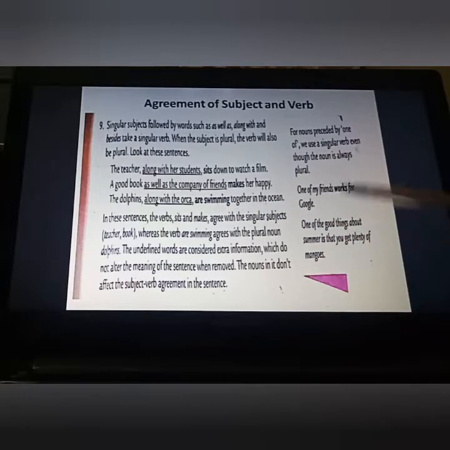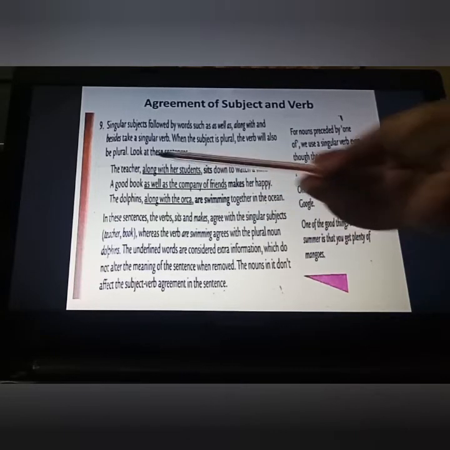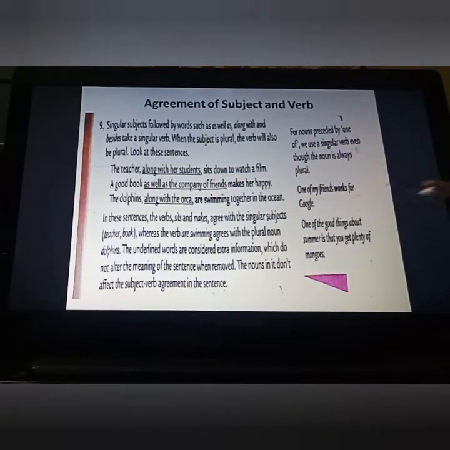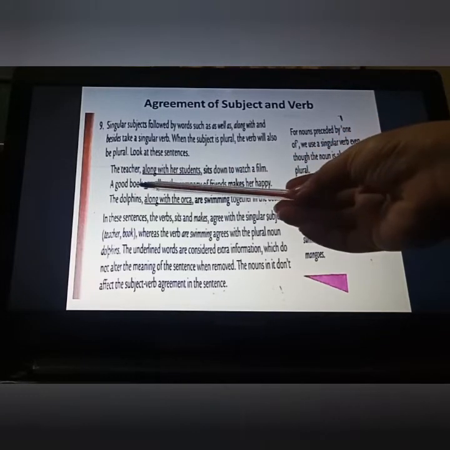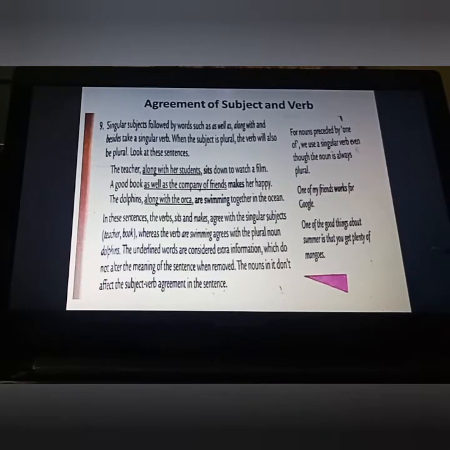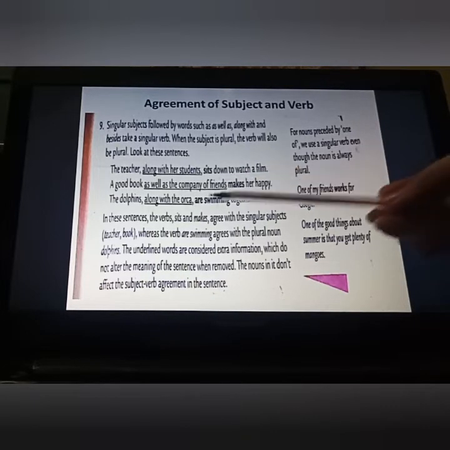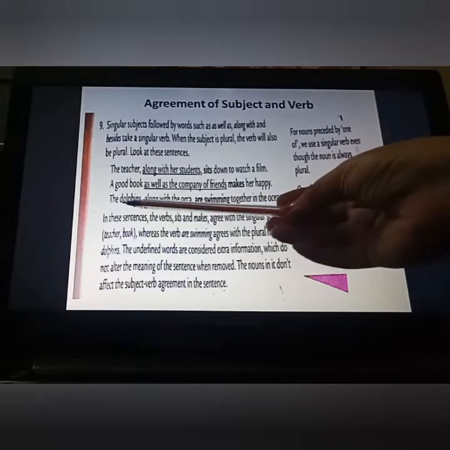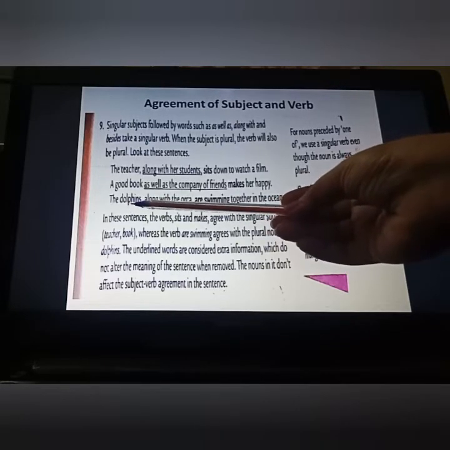Fine students. So in these sentences the verbs sits and makes agree with the singular subjects, teacher and a good book. These are the singular subjects. That's why according to these we have to put a singular verb. Whereas the verb are swimming agrees with the plural noun dolphins. Why have we put are here? Just because dolphins is a plural subject.